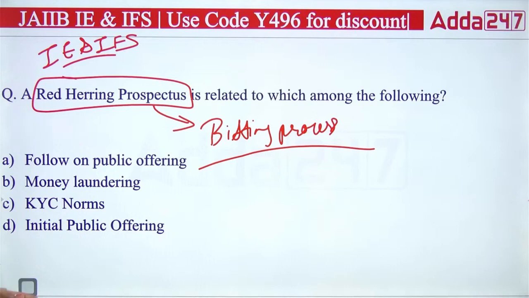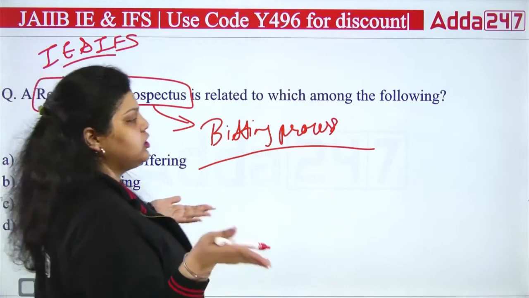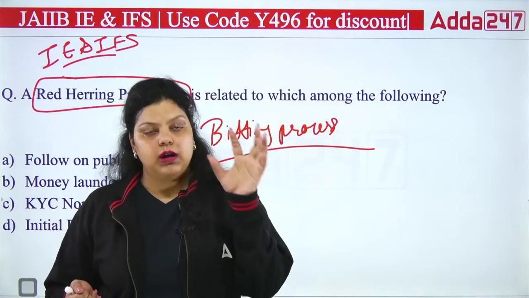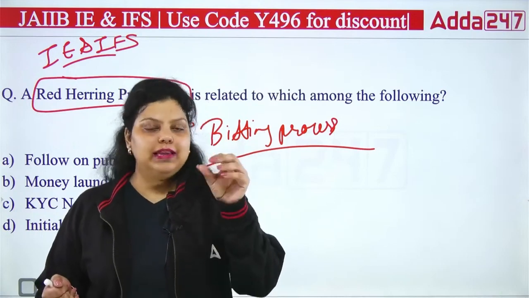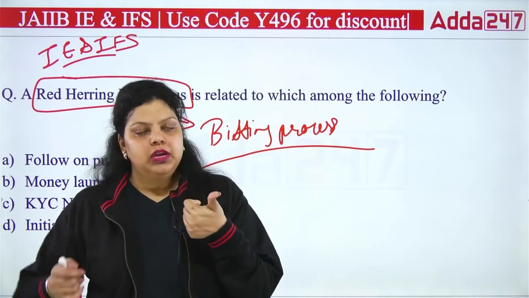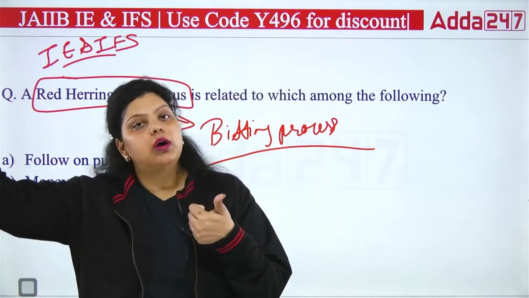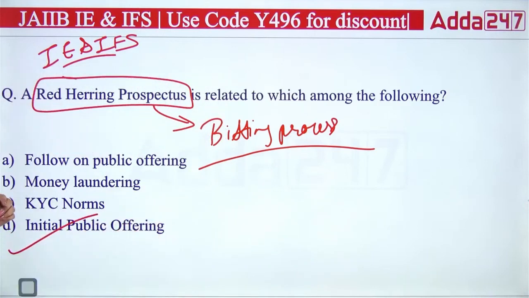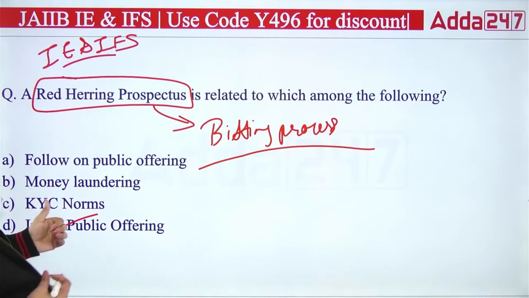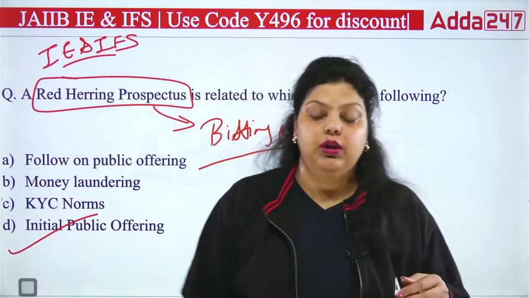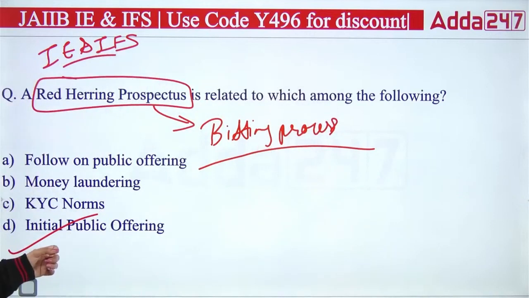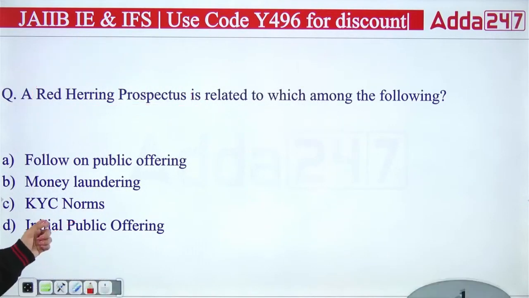So that's the red herring prospectus, in which out of your issue price, your issue amount, or your price of share, one or two things will be hidden; only one thing will be informed to you, and the other two things will be informed to you after the bidding process ends. That will be done under the IPO. Initial public offering means when the company issues shares for the first time for the public. So when a company issues shares for the first time for the public, that is known as your initial public offering. I hope that's clear. That's D.